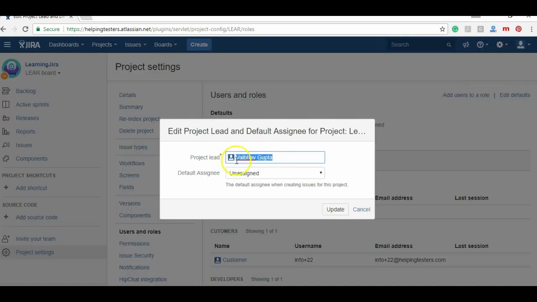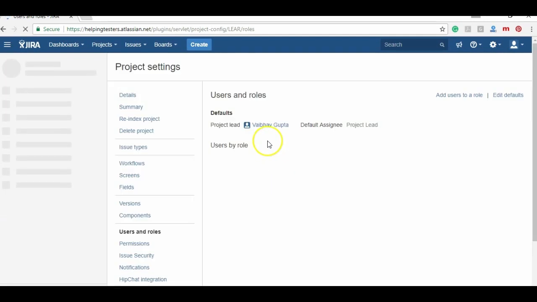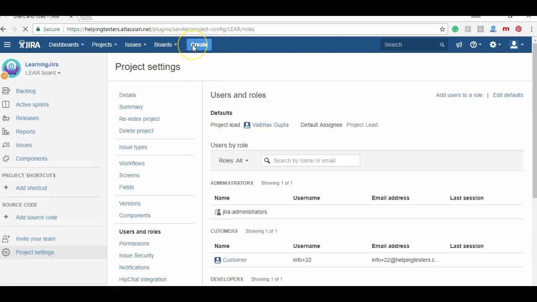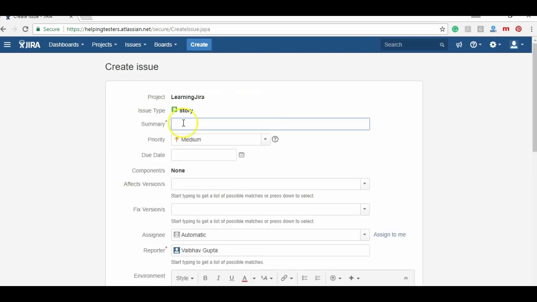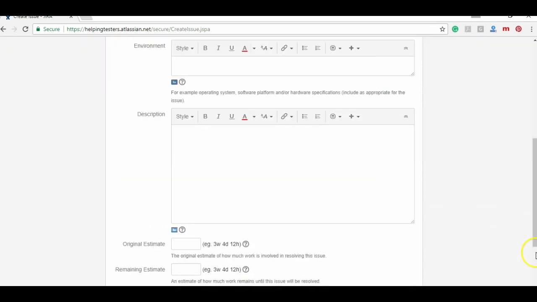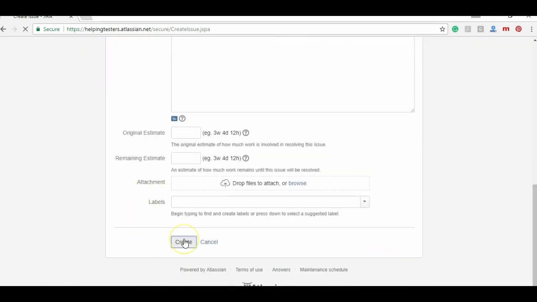So you can say your project lead, that for unassigned ones, Vaibhav Gupta would be the default assignee. He is the project lead, that is the default assignee. So let me update, and now let's create one more new story. Name it as new story, and let me click on create.